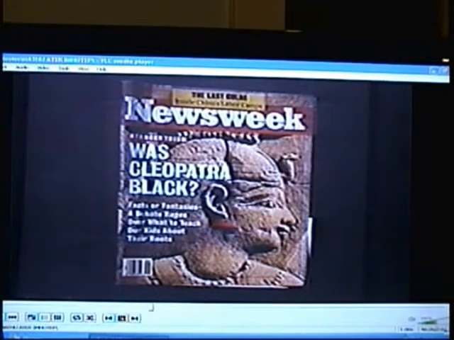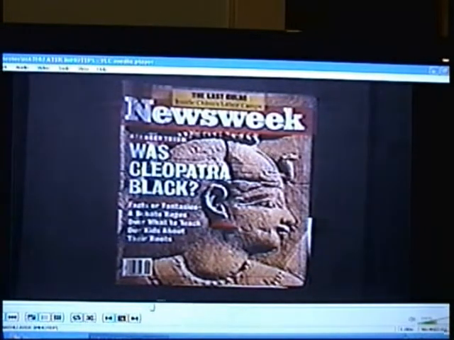Sleeping around with those varmints like she was. But maybe there was some strategy behind it, I don't know. But since they want to raise the question about whether or not she was black, she was perceived as being black until the last 200 years when the Aryan model of history came on the scene.